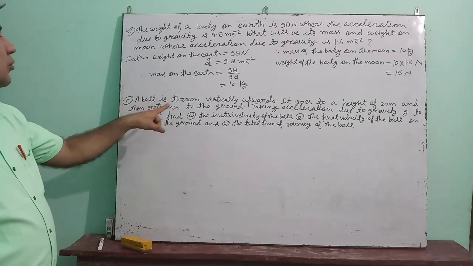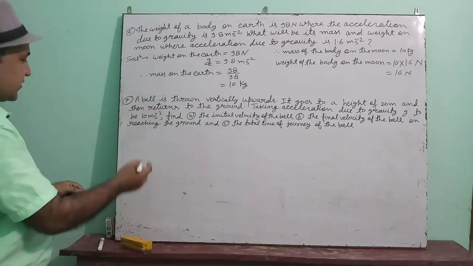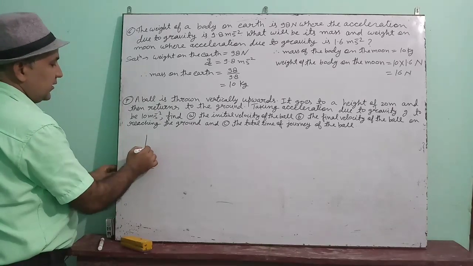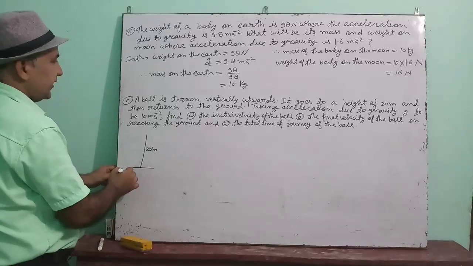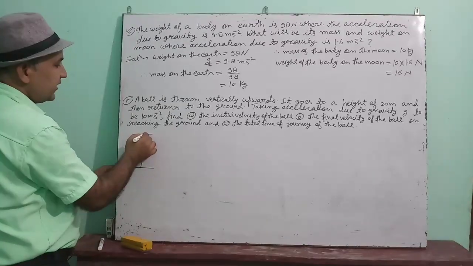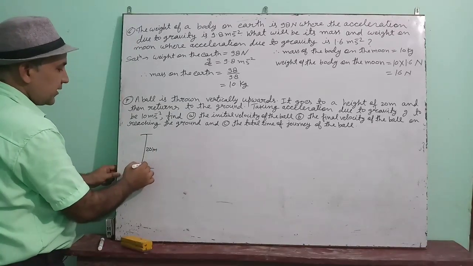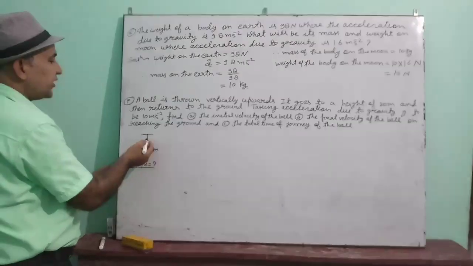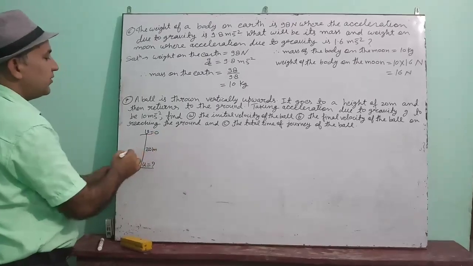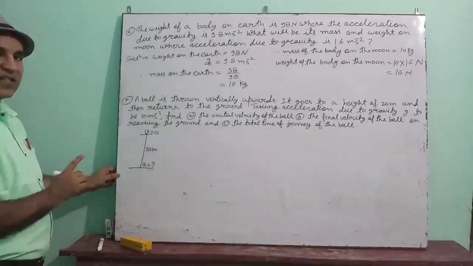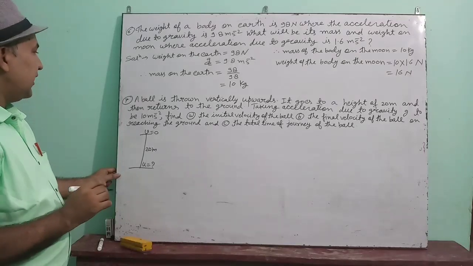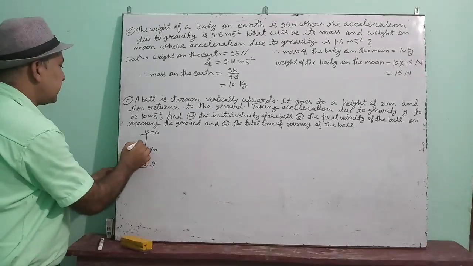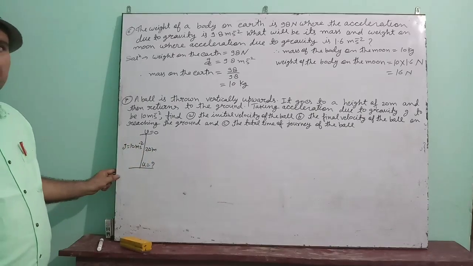A ball is thrown vertically upwards. See this one. Suppose that the ball is thrown from here. It goes up to 20 meter, till height h, 20 meter. Here some initial velocity will be there. It goes up to 20 meter. That means the final velocity becomes 0. This point you have to understand. And g, acceleration g, is equal to 10 meter per second square.